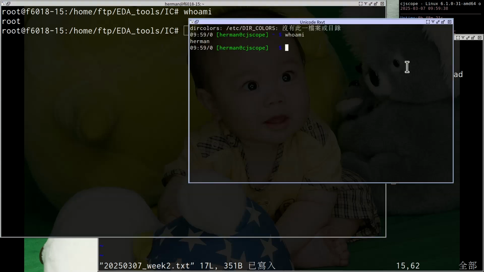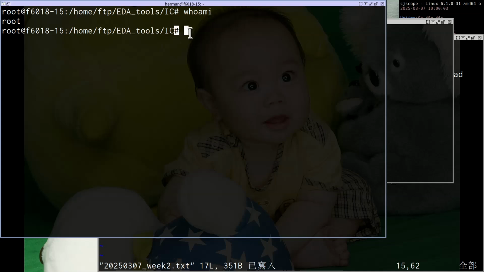But if you type su - and input your root password, then it will change the prompt from the $ sign to the # sign. OK, you see that the prompt changes from the dollar sign to the pound sign. When you see the pound sign as the prompt, you are the super user. Once you see this prompt, that means you are super user now. And please be very careful when you use this permission. If you type something wrong, do not seek help from me.